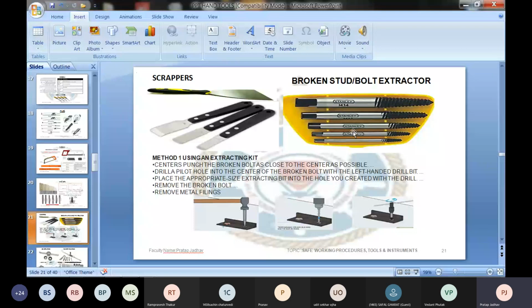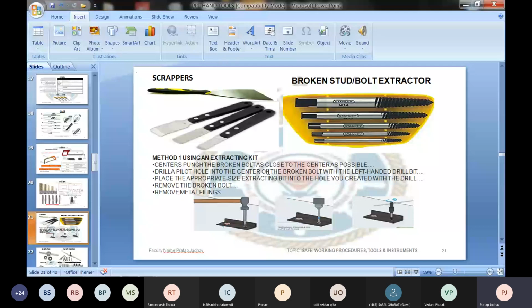But if the bolt is broken inside the body of a machine, where you can neither use a chisel nor do welding, then we use an extractor: a bolt extractor, stud extractor, or screw extractor. Somebody calls it a screw extractor, somebody a stud extractor, somebody a bolt extractor. Since nothing else can be done, we use this tool. To use it, first you have to drill a hole in the body of the bolt, depending upon the size of the bolt, following the technology of drilling.